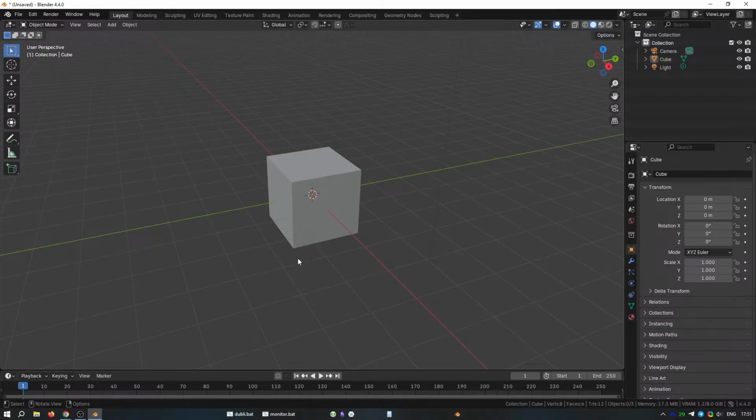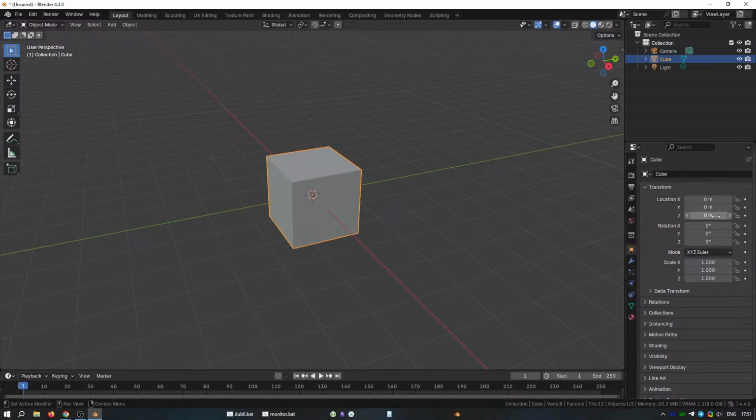Okay, so come up to Location. Here are the X, Y and Z axis values. We'll insert a value of 1 in the Z axis, then hit Enter. And this will position the cube directly at the ground level. You can press N again on the keyboard to close the sidebar.